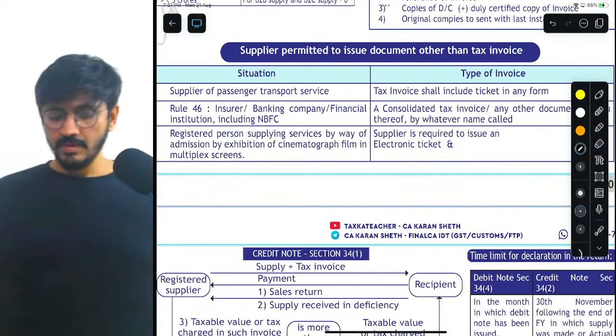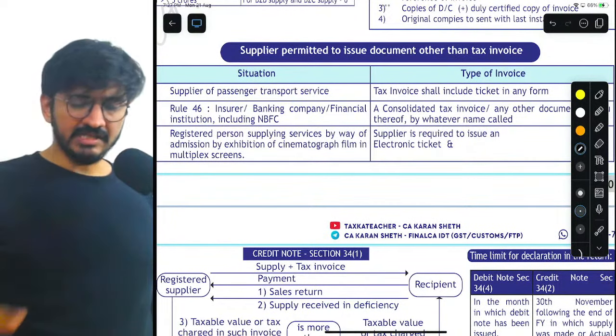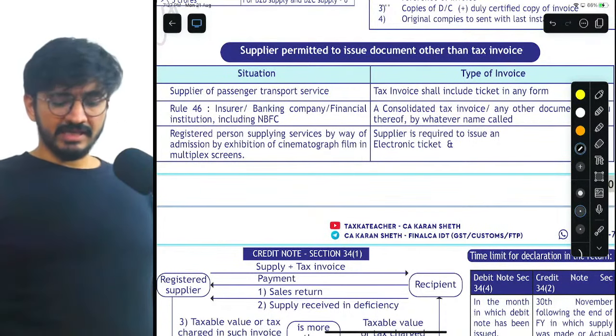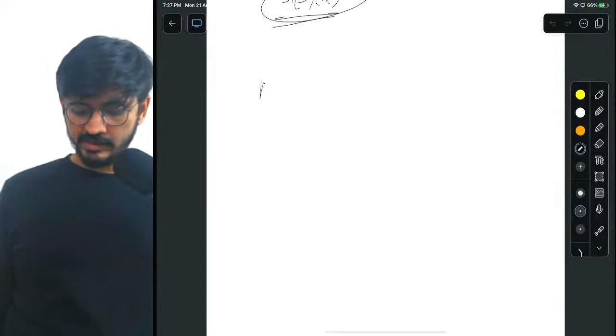And the third is insurance company, banking company, financial institutions, including NBFC. Understand, my dear friends. For example, let's say there is a supplier, Axis Bank.